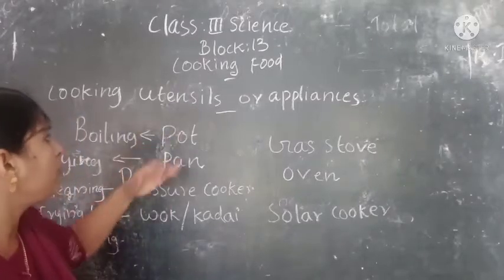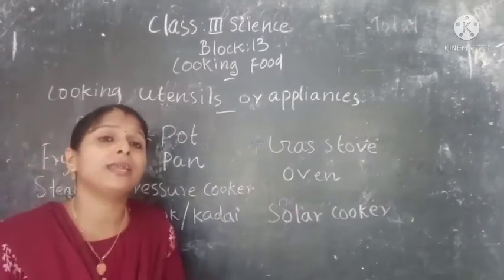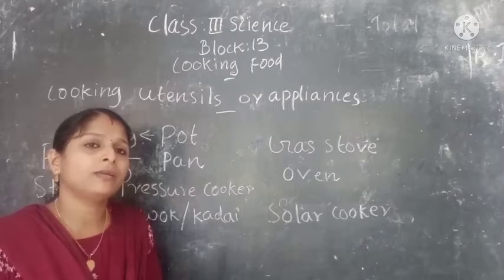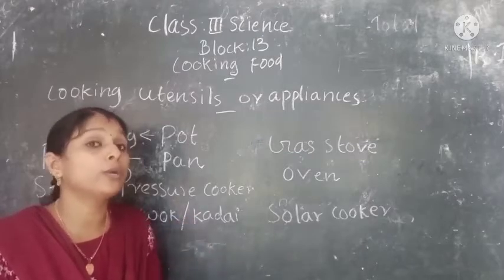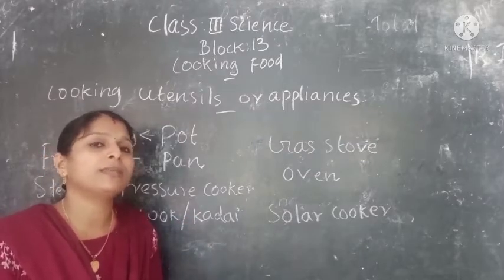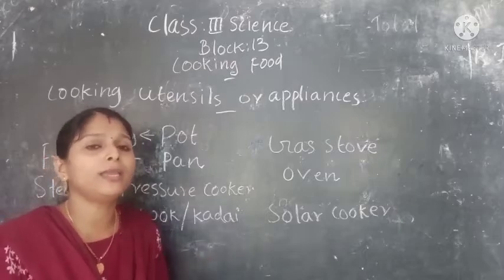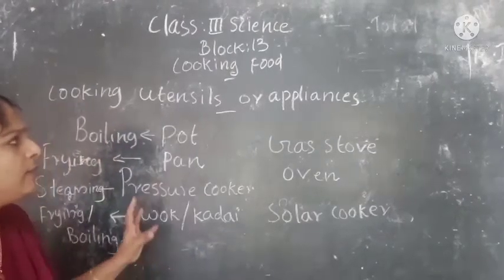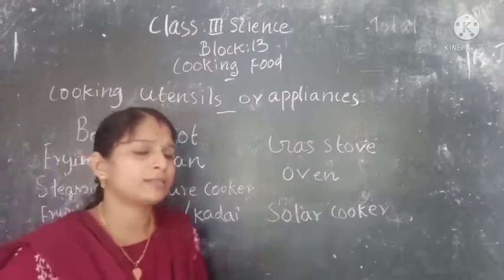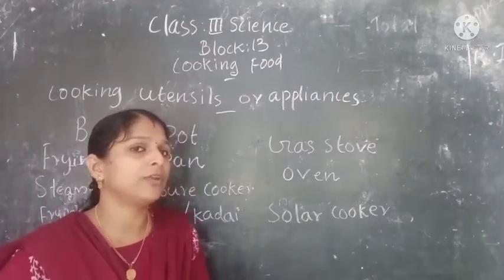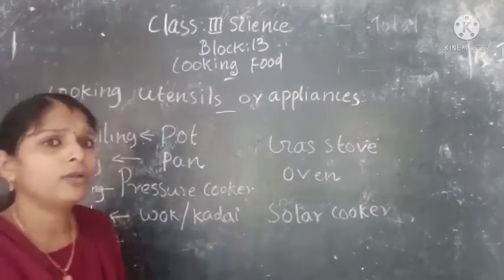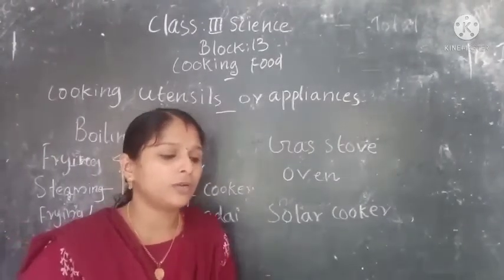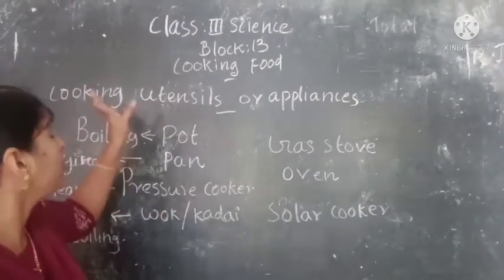Then we know most of these cooking utensils are made of metals, isn't it? Metals easily become hot, as you studied. That is why metals are used for making cooking utensils. Some utensils are made of plastic and glass also, but they cannot be used on the gas stove. So this much only you have to study about cooking utensils and appliances.